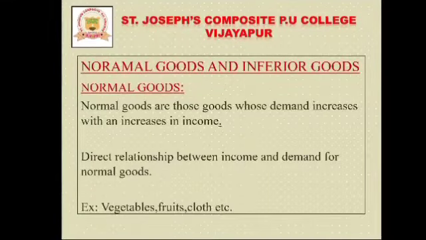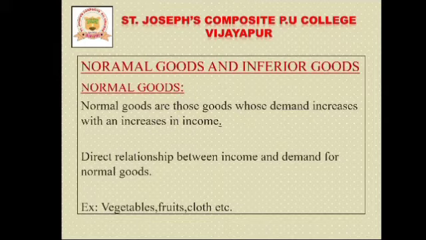Okay students, now we'll move on to another type of goods, that is normal goods and inferior goods. Let me discuss normal goods. Normal goods are those goods whose demand increases with an increase in income.